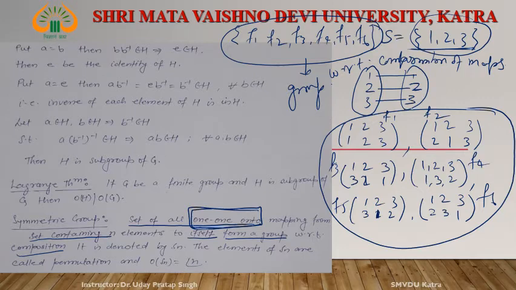And it is denoted by Sn. And this group is denoted by S3, since n is equal to 3. It is denoted by Sn. The elements of Sn are called permutations. What is F1? F1 is one permutation. What is F2? F2 is a permutation. What is F3? F3 is a permutation. The elements of Sn are called permutations and the order of Sn is factorial n, right?